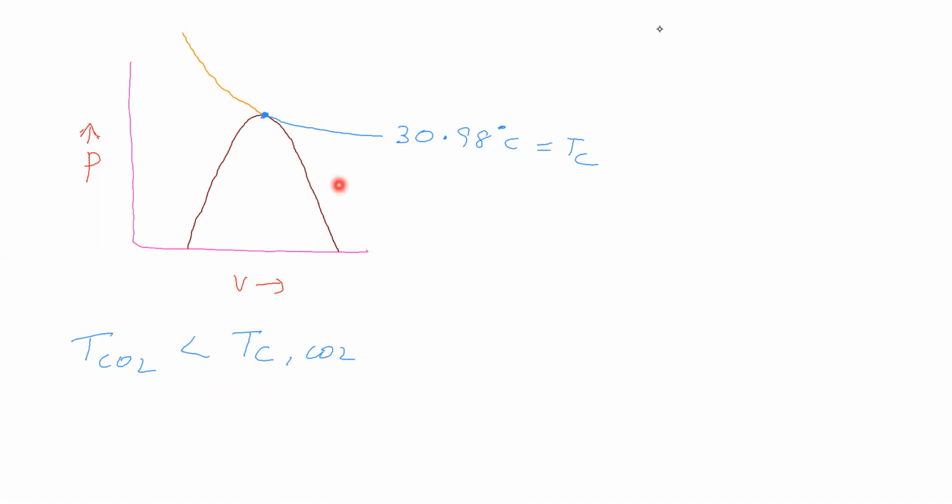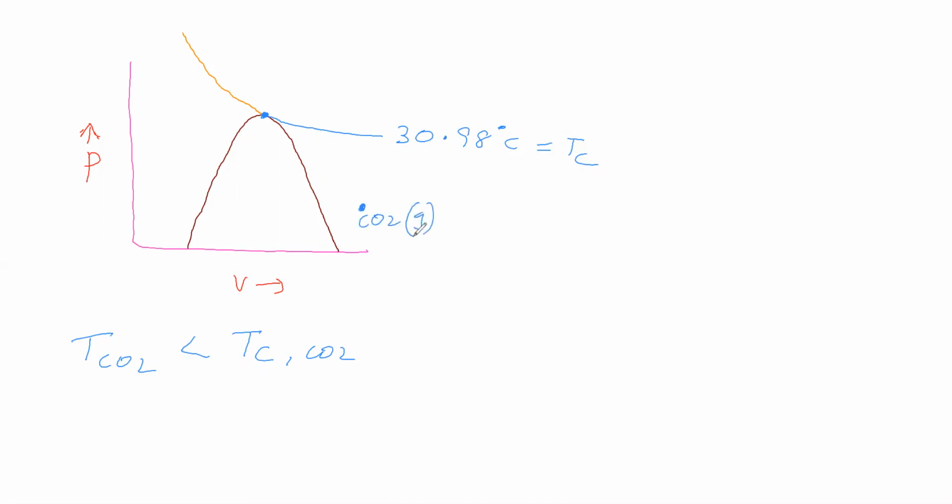Sir, here critical temperature of carbon dioxide we have taken as how much? 30.98 degrees Celsius. Critical temperature of carbon dioxide gas is 30.98 degrees Celsius. Now we are taking the carbon dioxide gas at a temperature less than critical temperature. Now we will think the point is here, below this. Now at this point, carbon dioxide is in gaseous state.